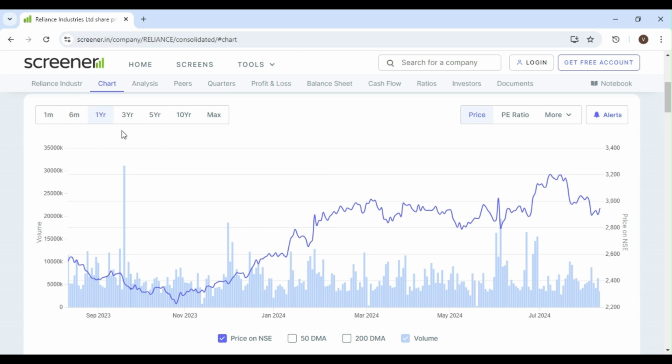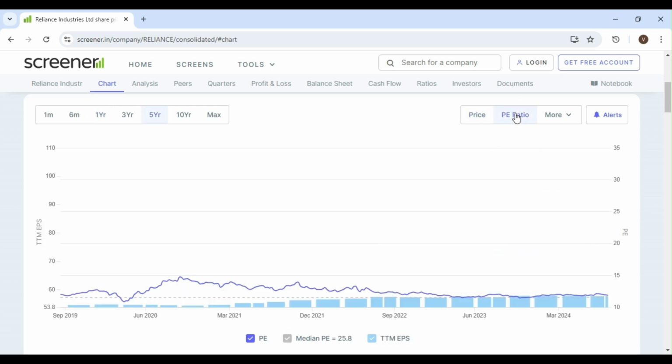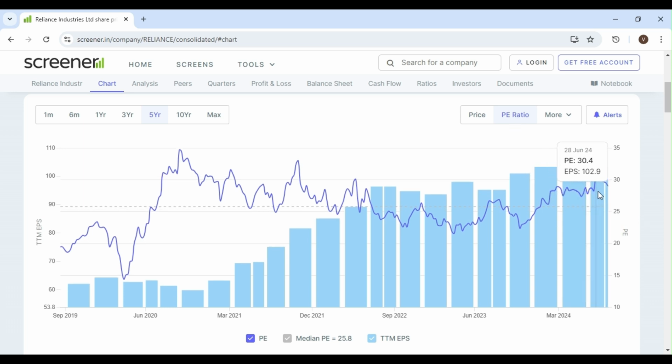Here today I have chosen the Reliance Industries stock. The stock is trading at 2943 with a low PE. See here, the low PE is 30.4. Whenever it comes to 30.4, we can accumulate, or 27.4, we can accumulate the stock. This is only an idea, it is not advice to pick up this stock.